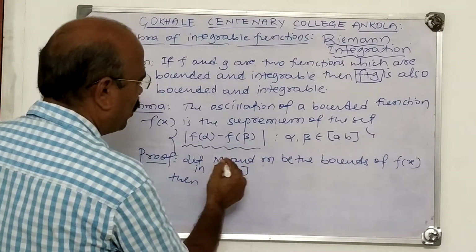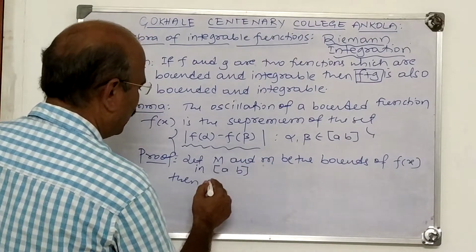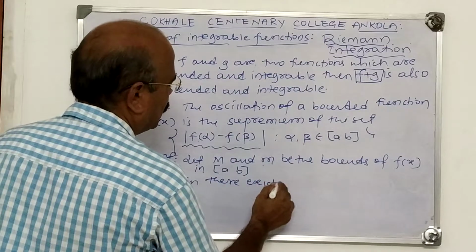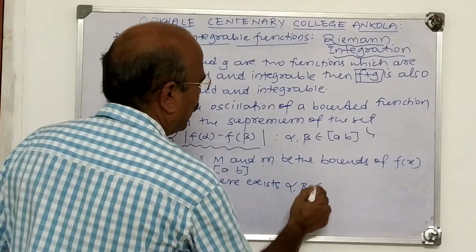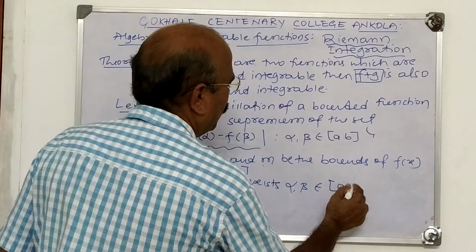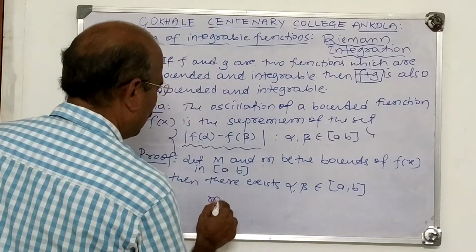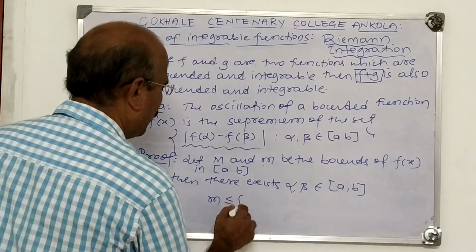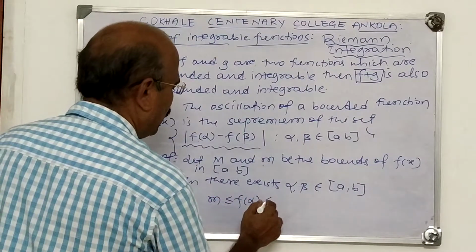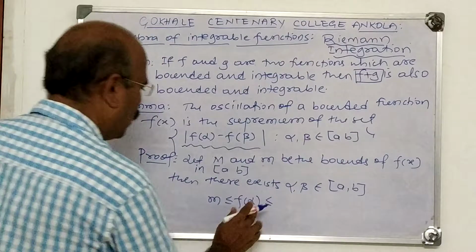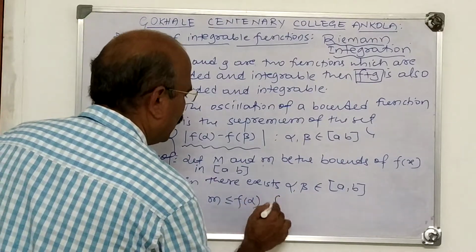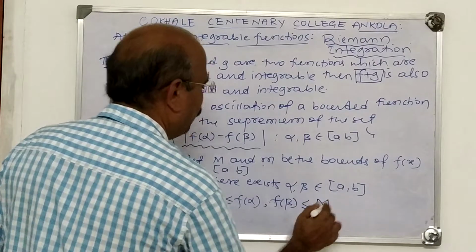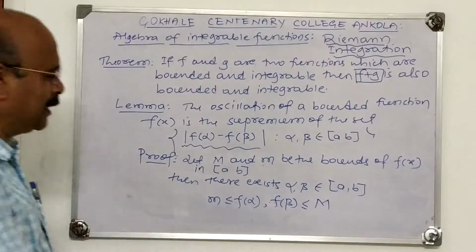M is the upper bound, small m is the lower bound. Then there exist alpha, beta belongs to AB, so that m is less than or equal to f of alpha, f of beta, less than or equal to capital M. Understand this first.